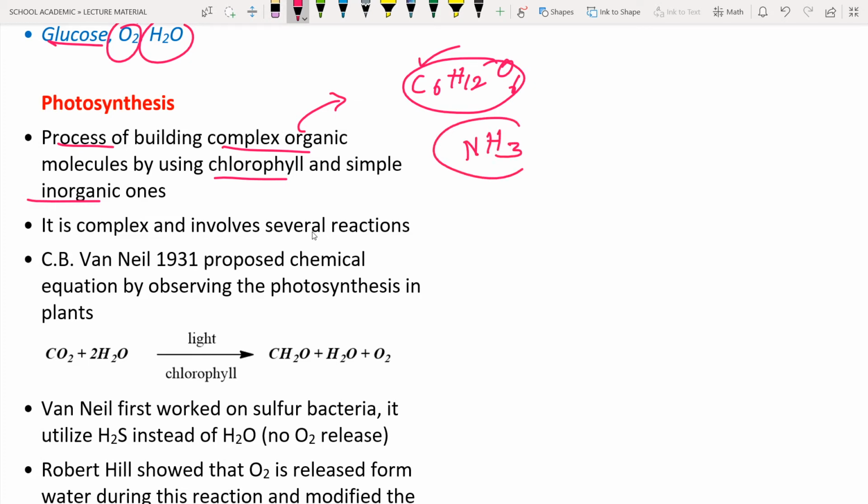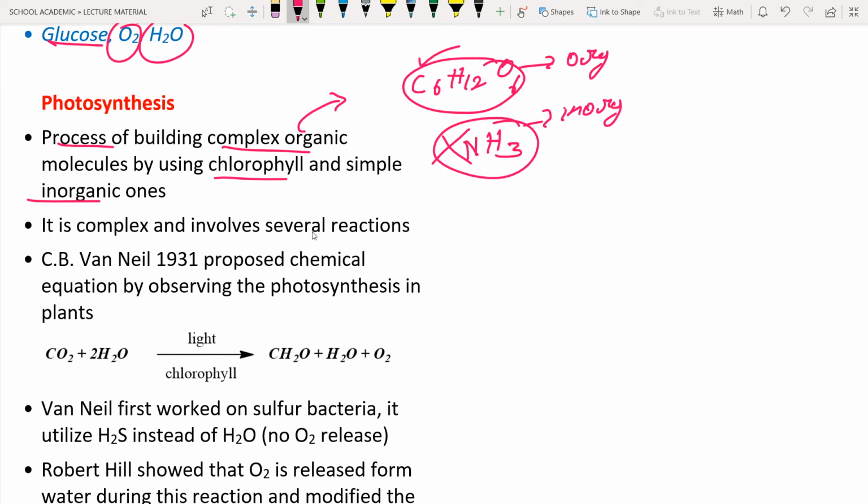Can you see carbon in it? There is no carbon in ammonia, hence it is known as inorganic. Organic molecules like glucose or starch, which are sugars, contain carbon, and these organic molecules are synthesized by a process known as photosynthesis.